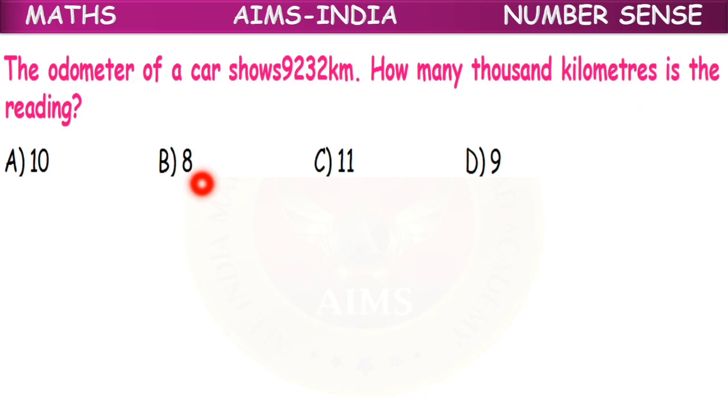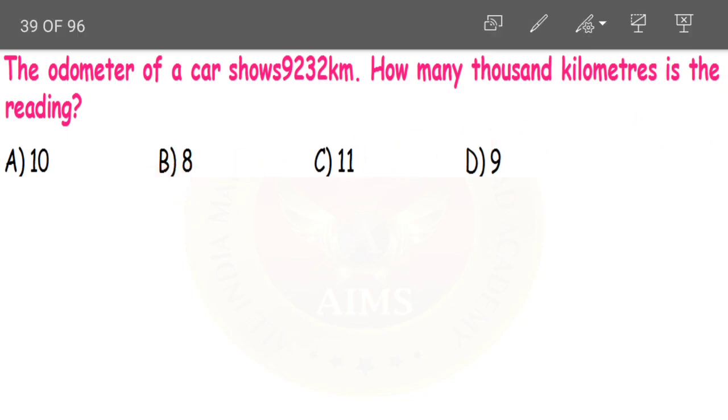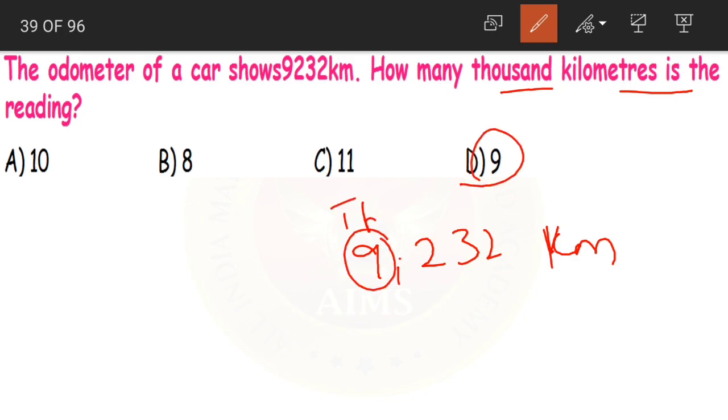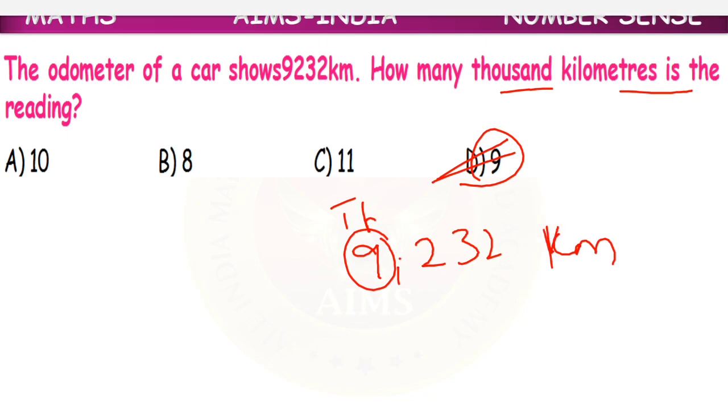Next question. The odometer of a car shows 9232 kilometers. How many thousand kilometers is the reading? 9232 kilometers. Now they are asking how many thousand kilometers is the reading. How many thousands, children? 9000s. Yes. So option D, 9000, is our correct answer.